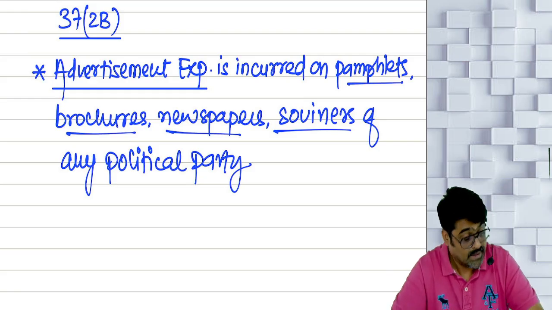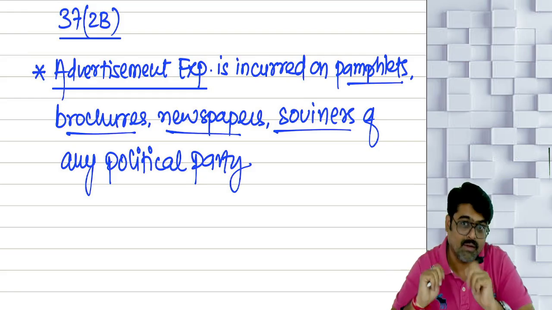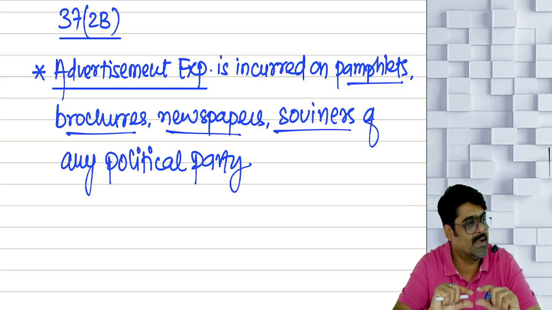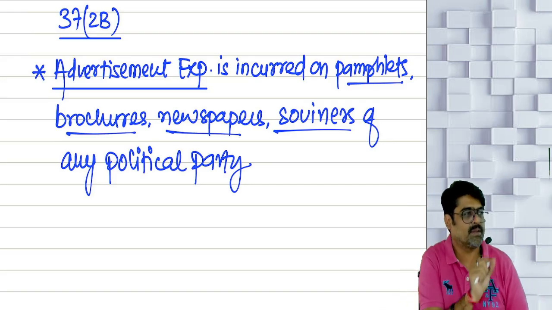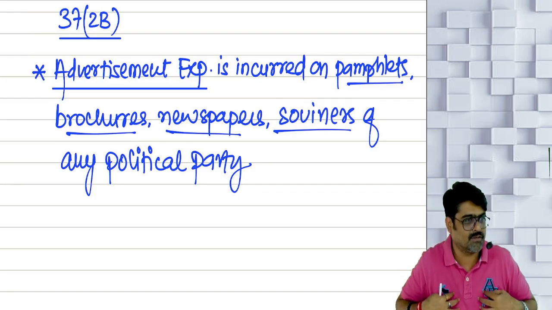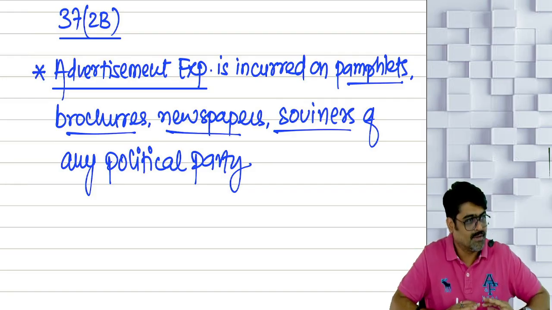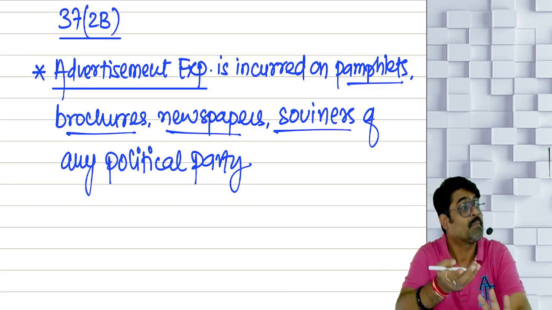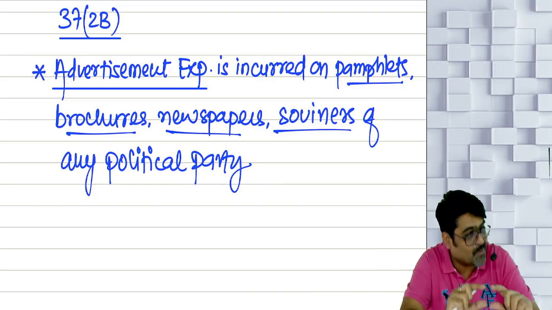While doing that, I am a businessman, so even if I spend money on those pamphlets, I will write below the pamphlet, with best compliments from RK Builders. So the assessee is RK Builders, getting the pamphlets etc. printed for the political party, but at the same time he gets himself also advertised.